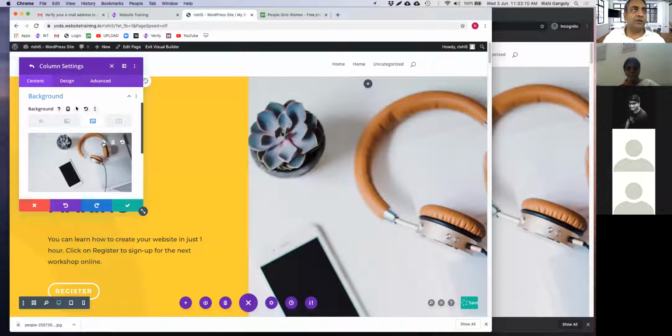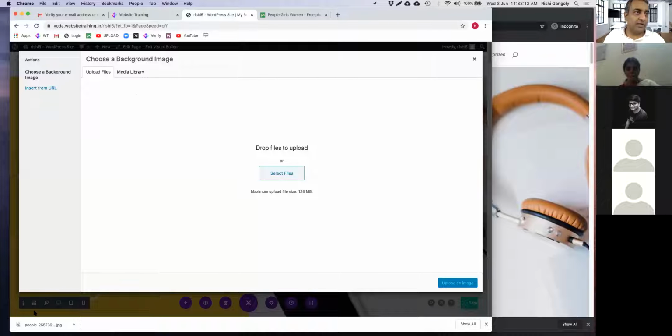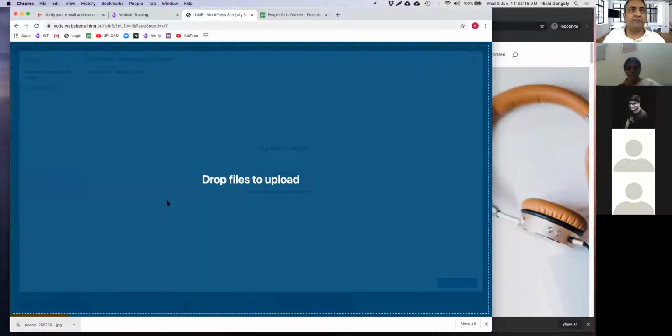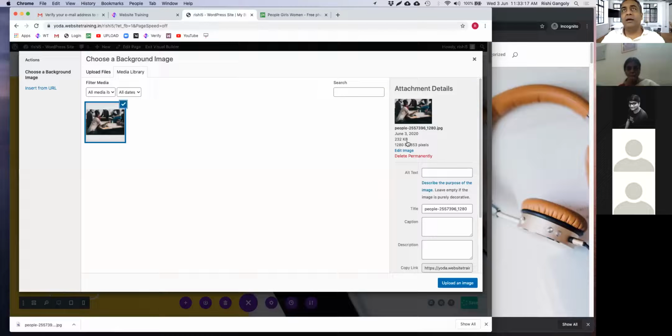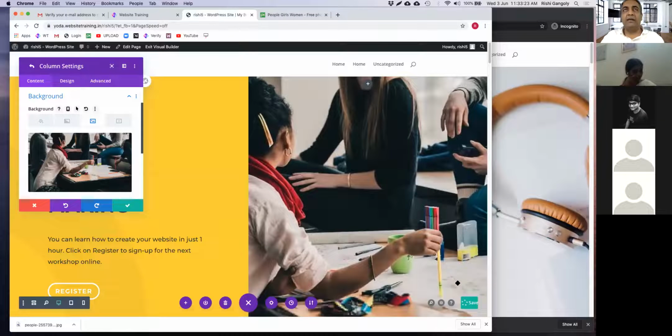I click on this gear icon, and I just drag this photograph over here, and it says let's come over here and click on upload an image, and there we have it. We have the image of this photograph which I just downloaded.